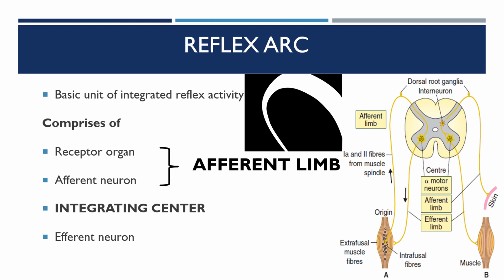So this is the center, and moving on to the efferent limb. The efferent limb consists of the efferent neuron and the effector organ. Efferent neuron, or the motor nerve fiber. This efferent nerve fiber transmits the motor impulses from the center to the effector organ.